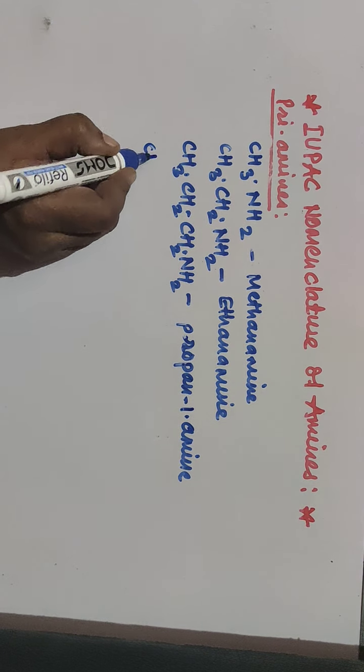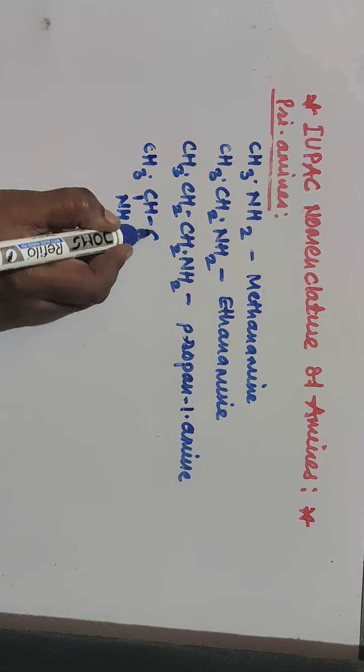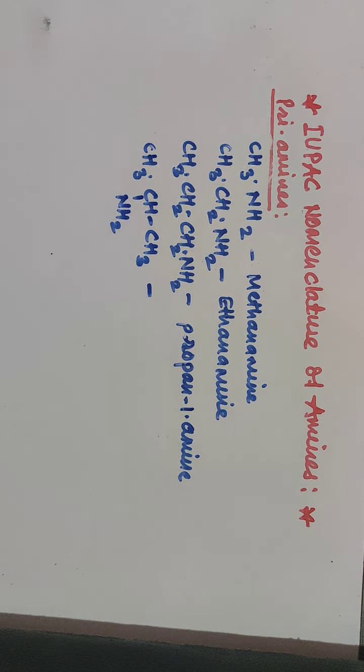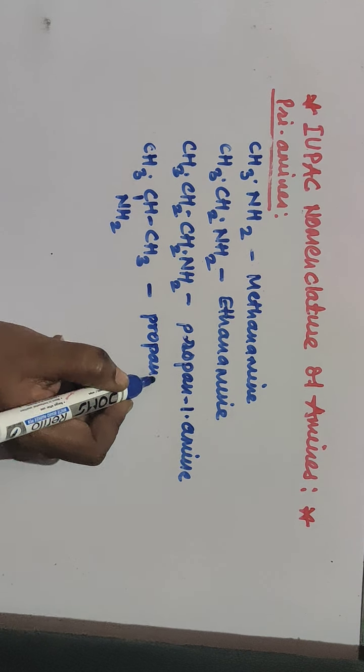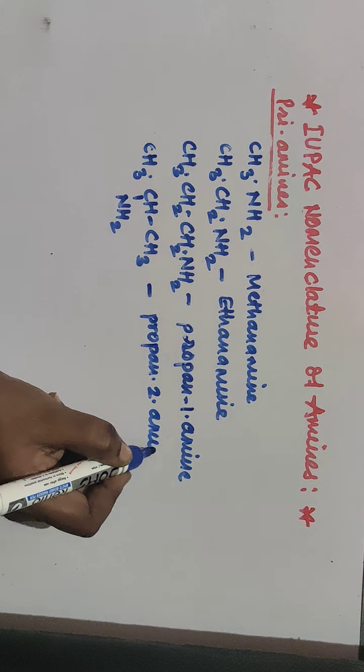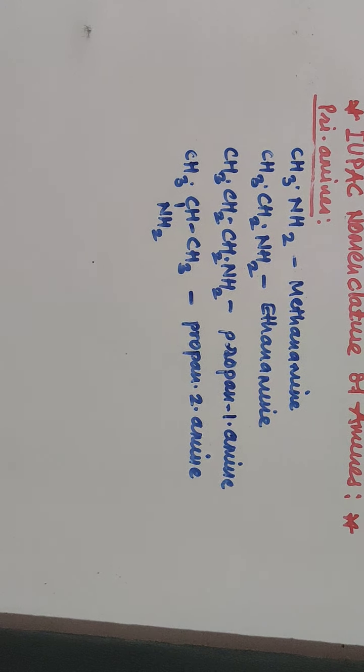We'll take one more example, CH3CH(NH2)CH3. Here also it is the same molecular formula, but the position of the NH2 group is different. Now the NH2 group is attached to the second carbon atom, and hence it is propane-2-amine. So wherever two different structures are possible with the same molecular formula, you are supposed to indicate the position of the NH2 group also.